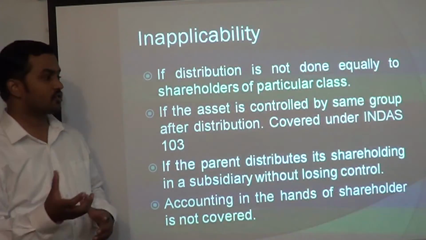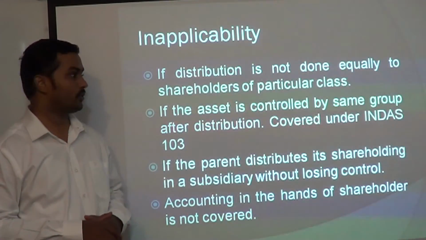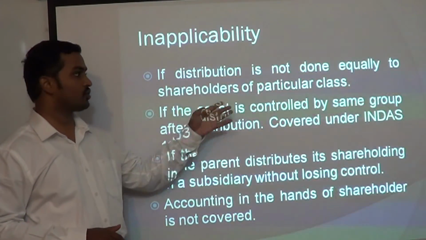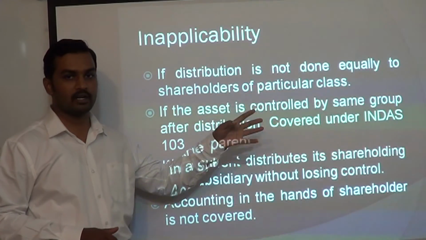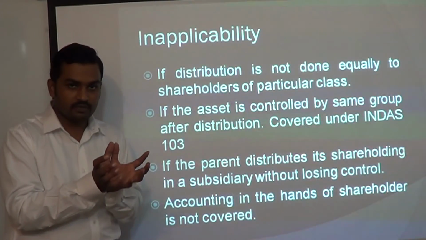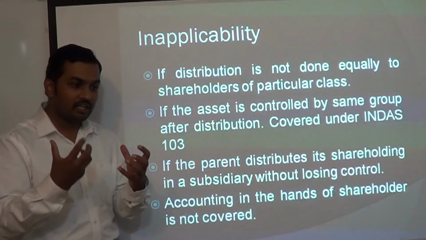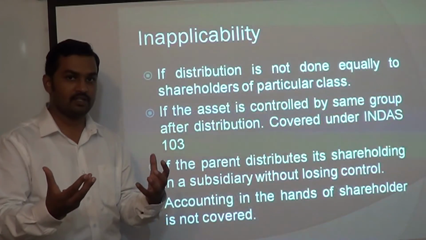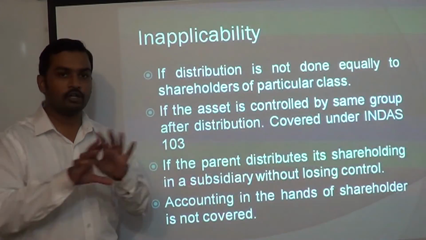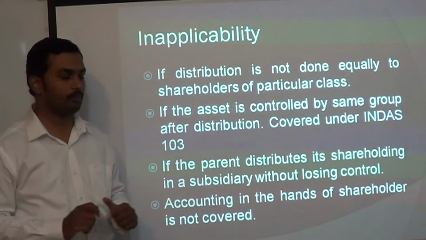Inapplicability. Now this appendix does not apply to certain situations. What are those situations? If distribution of the asset is not done equally to shareholders of a particular class. So within a particular class of shareholders, if you are not distributing dividends equally or proportionately, if there is a partiality going on, then this appendix is not going to apply.